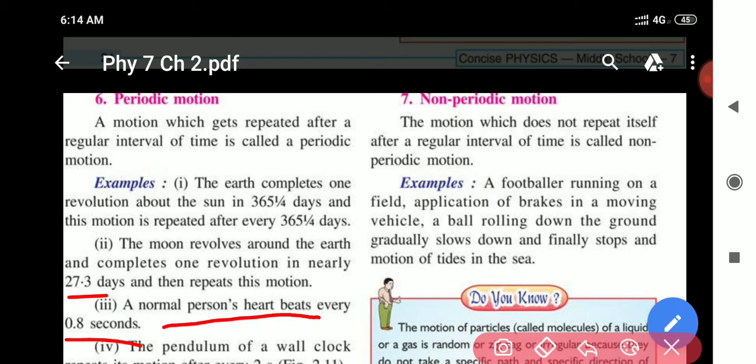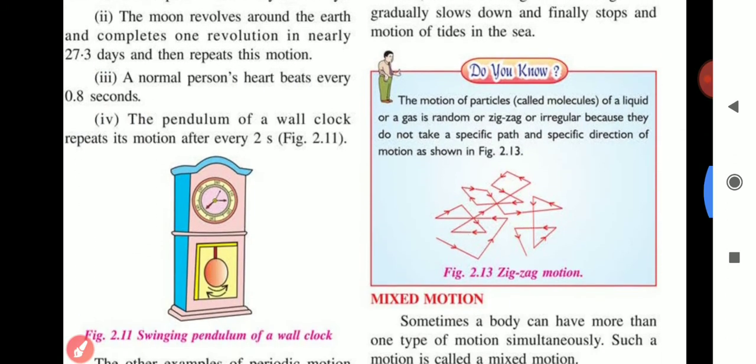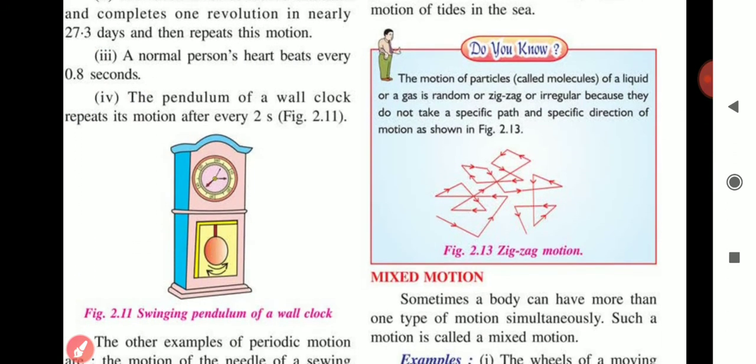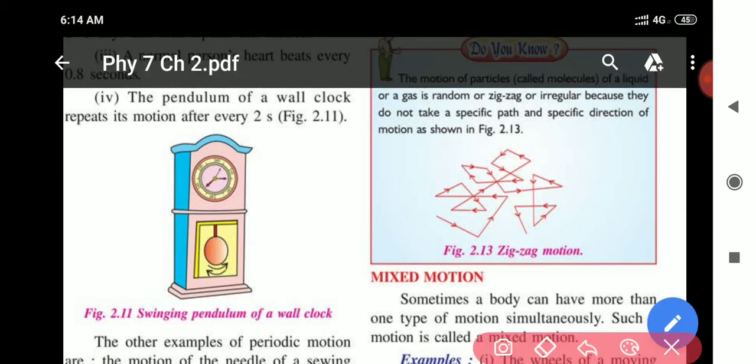So the periodic time interval is given over here. The pendulum of a wall clock repeats its motion after every 2 seconds. See, when the pendulum is moving to this side and then again moving to this side and coming back to the original position, it takes 2 seconds to complete its motion.